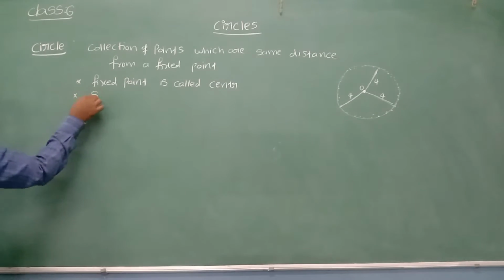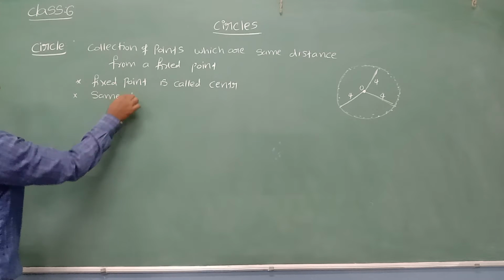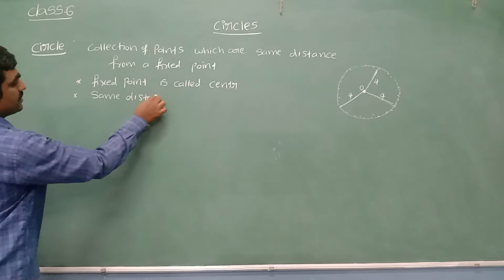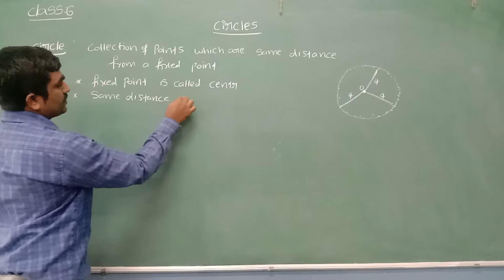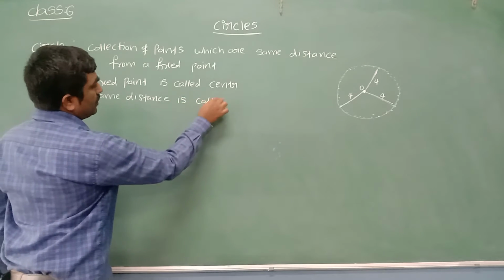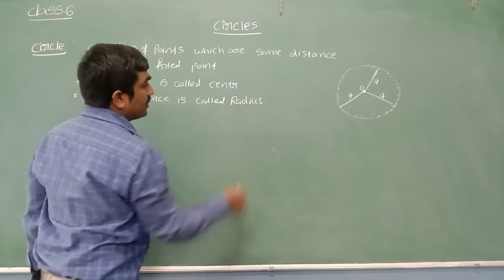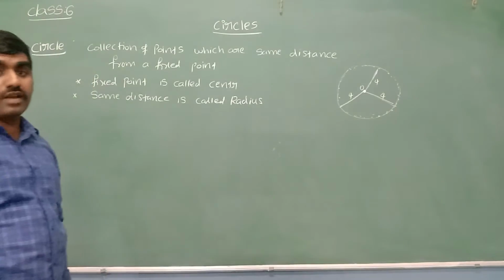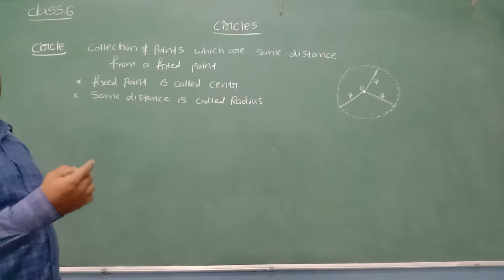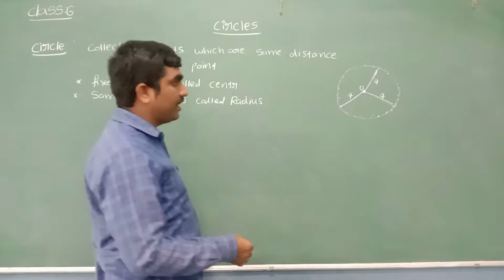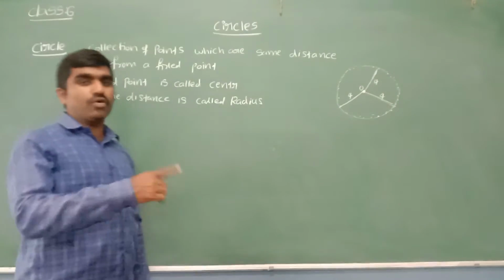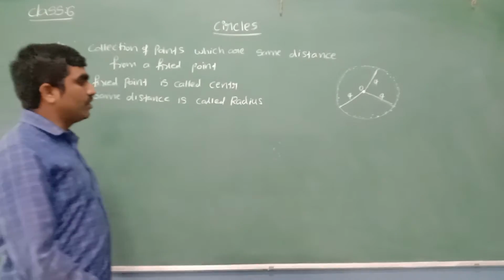Same distance, or equal distance, is called the radius. If it is only one, we use the word radius. If it is more than one, we use the word radii, R-A-D-I-I. More than one radius means radii.